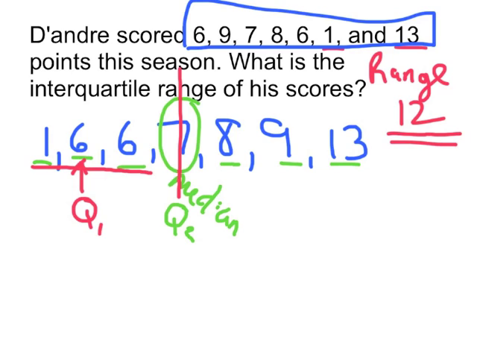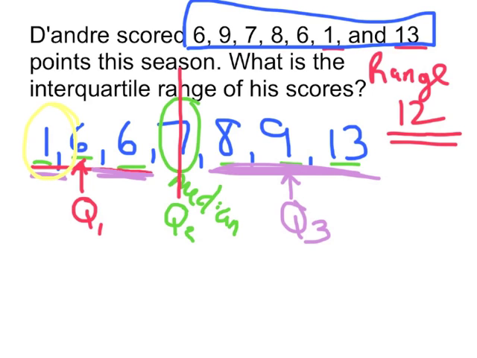Now we have 3 pieces. We've got this piece, and this piece. So we need to cut this upper half in half as well. So 8, 9, and 13, you cut that in half using the median again. That's going to be quartile 3. So we've got 4 groups of numbers. 1 group, 2 groups, 3 groups, 4 groups. And in between those 4 groups of numbers are quartile 1, 2, and 3.